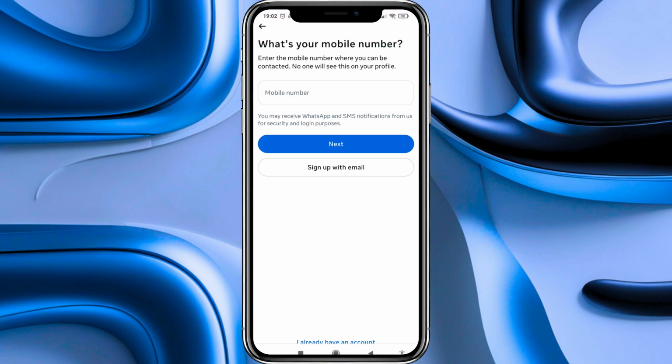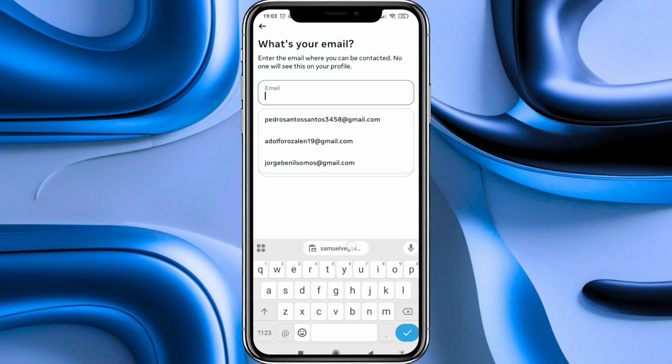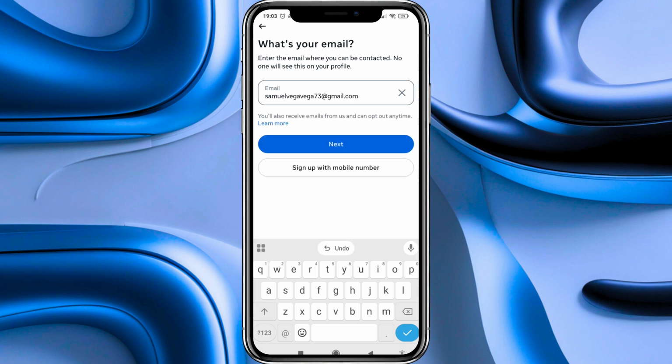Now we arrive to this page and here, as you can see, we can sign up with two different methods, with our mobile number or with an email. In my case, I will choose with an email, so I click on the bottom label, sign up with email. Then in this other page, we have to enter a new email, and it is very important that we have not created another account with this email yet. In my case, I'm going to choose this email. And then we have to press on the next button at the bottom.